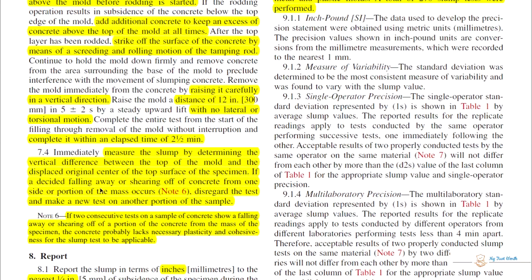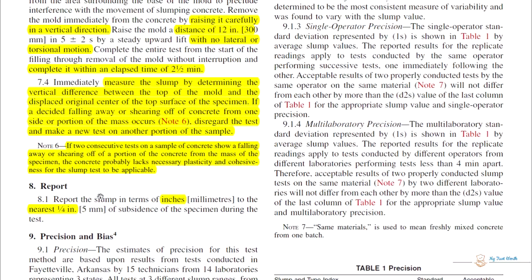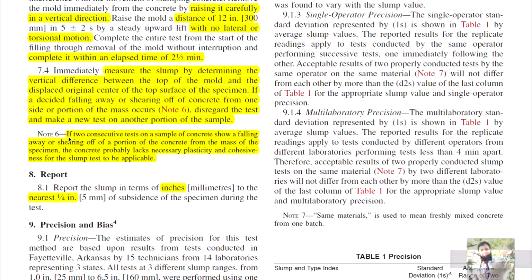If a decided falling away or shearing off of the concrete from one side or portion of the mass occurs, disregard the test and make a new test on other portion of the sample. So if there is a complete shearing off or falling away of the concrete from the sample, then you should totally discard it and take a new sample from the sampling bucket.